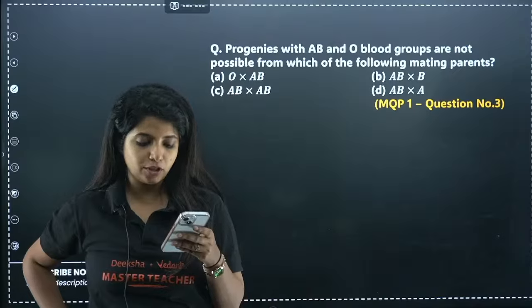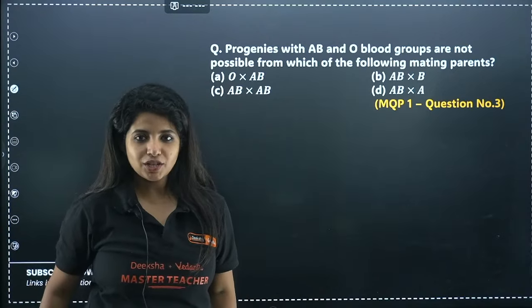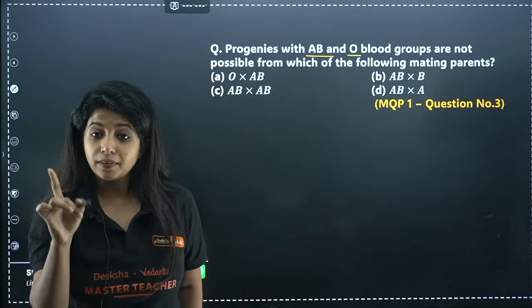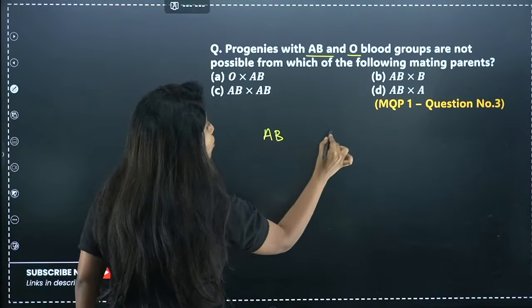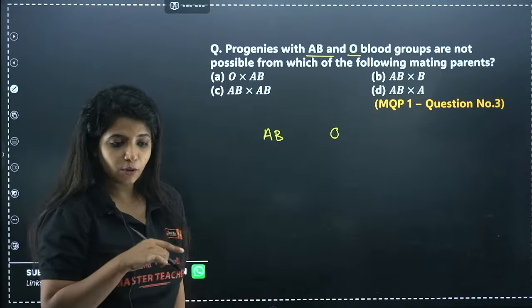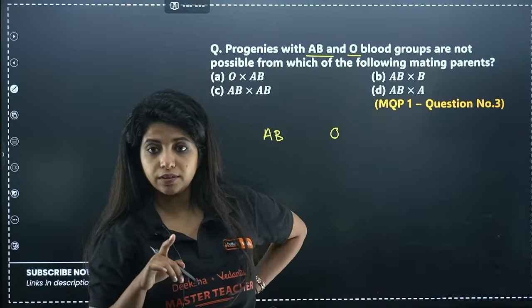Subhash says the answer for this question is A. Subhash, progenies with AB and O blood group should not be coming. That is the thing over here. So you have to think very carefully and then only tell the answer.